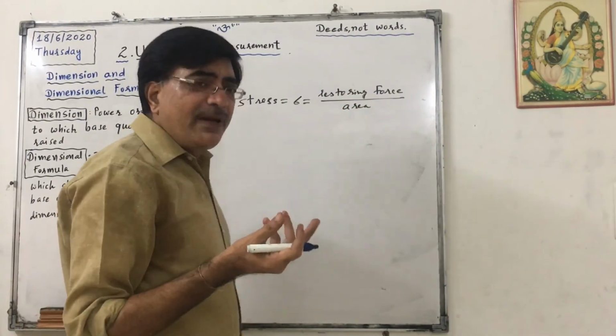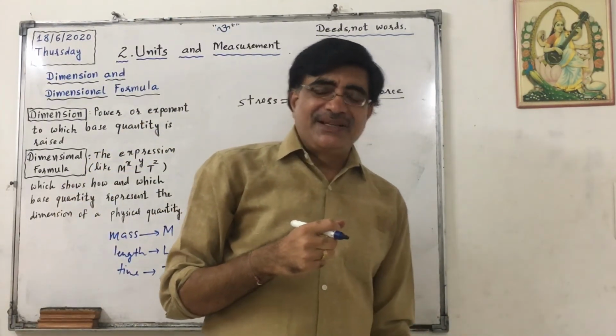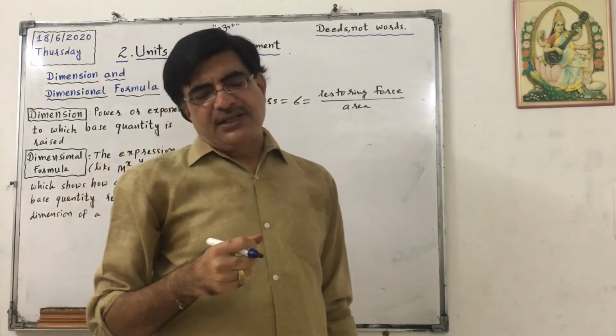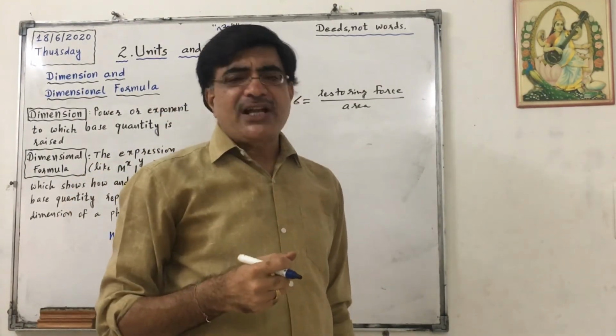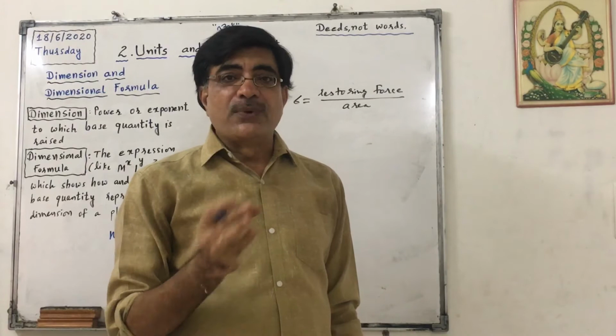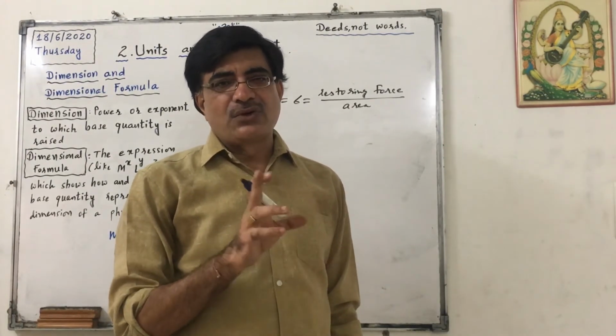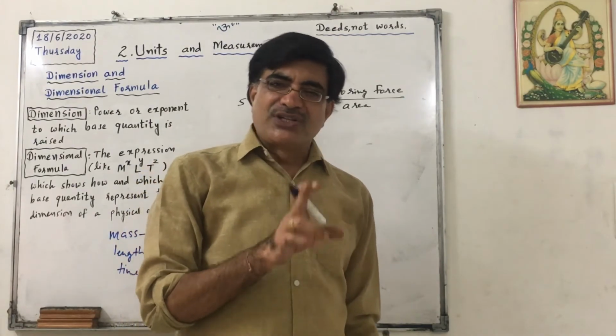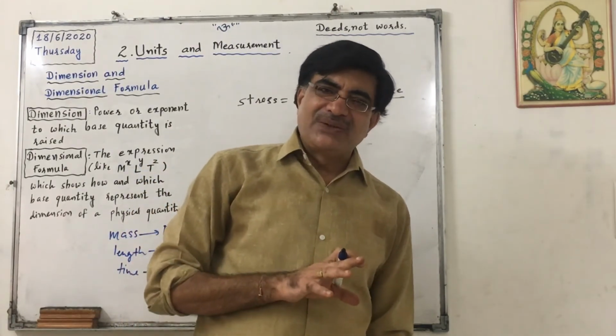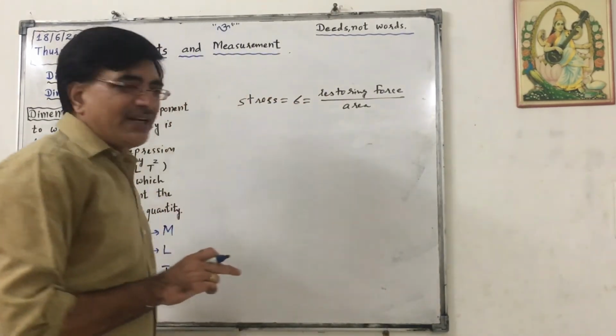Now what is meant by restoring force? See, if we try to stretch a spring, it will oppose, and the force that is opposing is called restoring force. So restoring force upon area, okay, that is called stress.